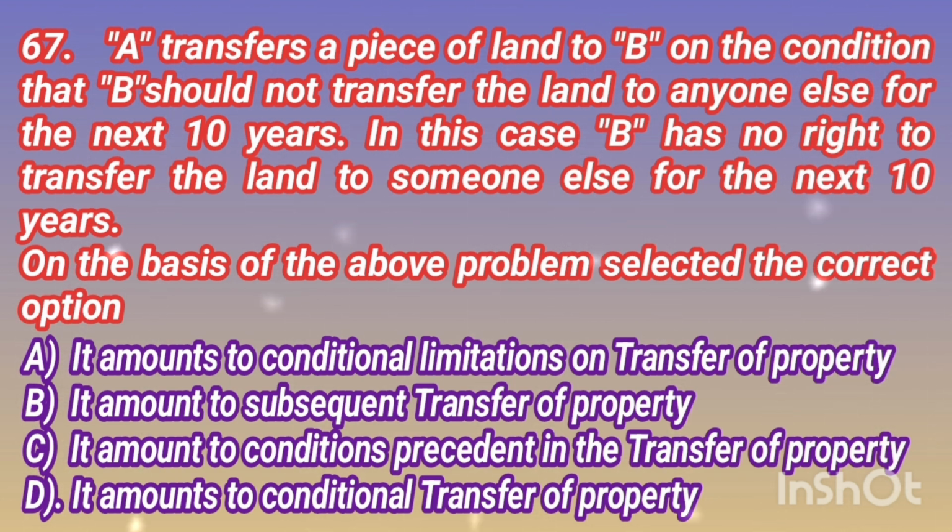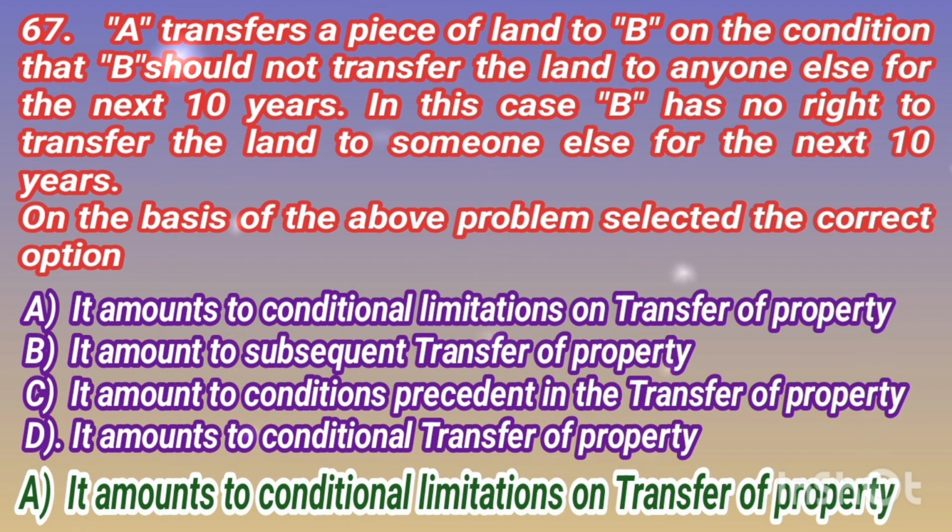Option A, it amounts to conditional limitations on transfer of property. Option B, it amounts to subsequent transfer of property. Option C, it amounts to conditions precedent in the transfer of property. Option D, it amounts to conditional transfer of property. The correct answer is option A, it amounts to conditional limitations on transfer of property.